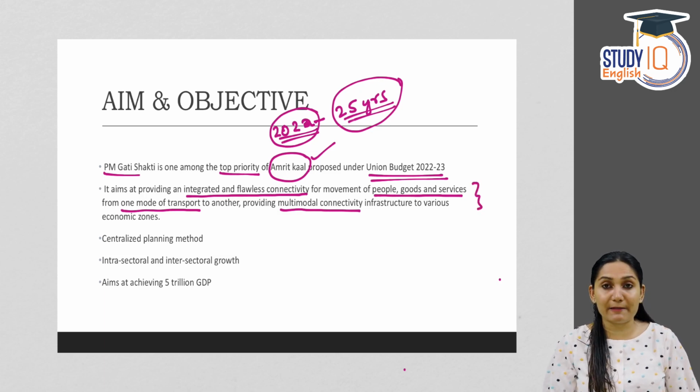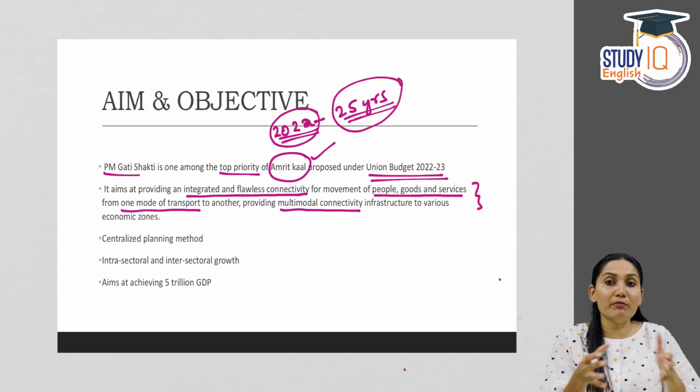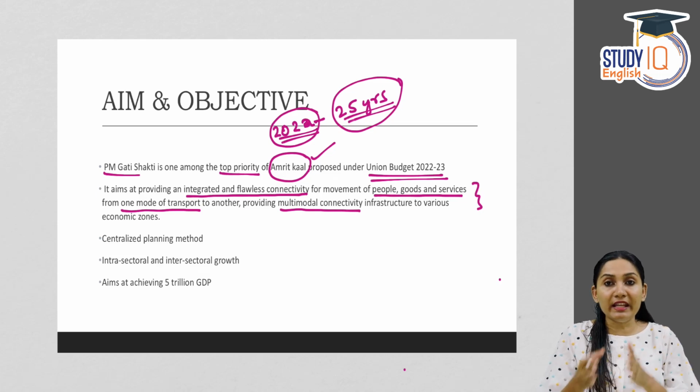This one sentence explains the entire purpose of PM Gati Shakti. So it's an integrated and flawless connectivity scheme. Integrated means integrating different modes of transportation, and flawless, that is without any hindrance.